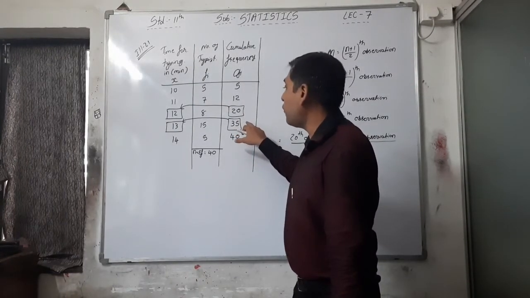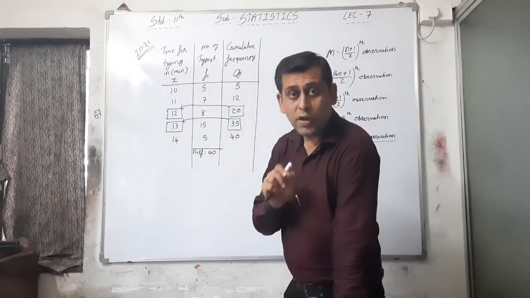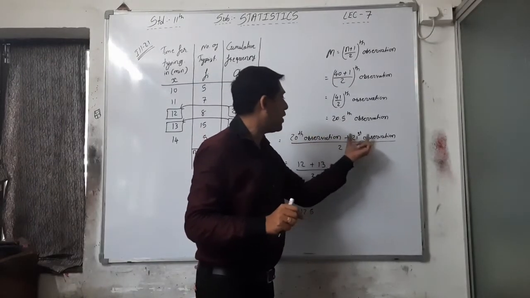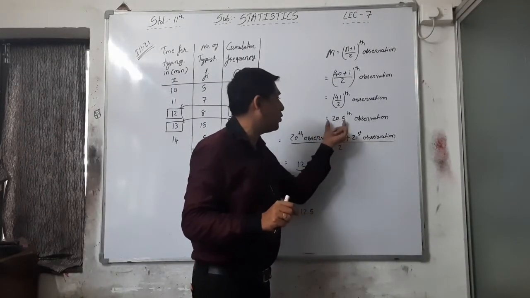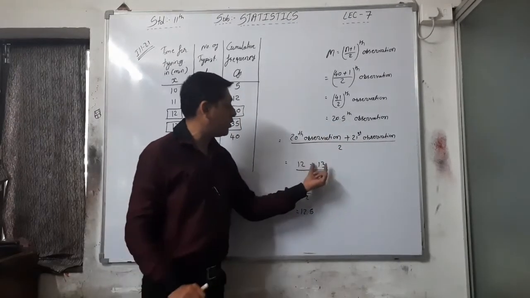And we want 20.5, that is 20 plus 21 divided by 2. That's why we have to take 12 plus 13.